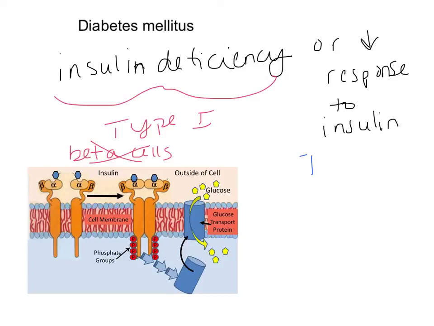Type 2 diabetes is usually a decrease in response. So either there's not enough insulin being produced, or we've got a decrease in response in the target cell because the insulin receptors have been altered. Essentially, they become desensitized to insulin. If you look at this, hopefully you can tell me what kind of receptor this is. Hopefully you realize it's a tyrosine kinase receptor. So these insulin receptors essentially are not responding to the insulin in type 2 diabetes, or in type 1 diabetes, there's no insulin being produced at all.